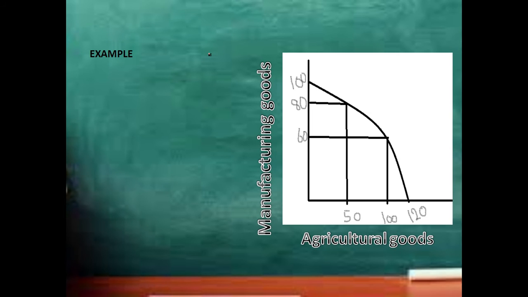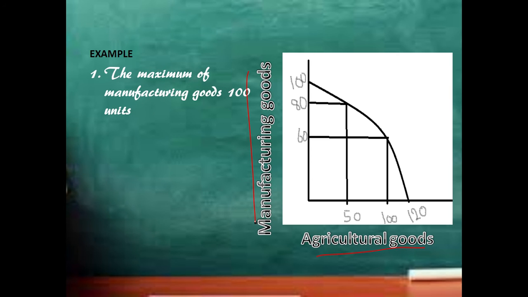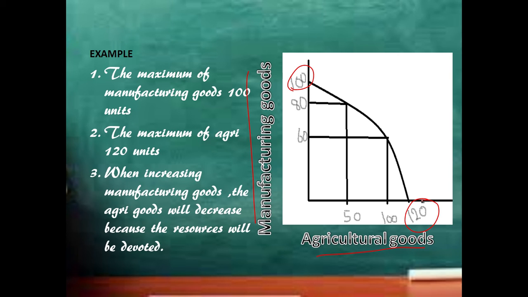Look at this. Let's take the x-axis as agriculture goods and the y-axis as manufacturing goods. The maximum of manufacturing goods here is 100 and the maximum of agriculture goods is 120, right? So if I choose to produce 80 units of manufacturing goods, I'll be able to produce 50 units of agriculture goods. If I choose to produce 100 out of 100, I'll be able to produce 0 units of agricultural goods, right? Because I don't have enough resources.